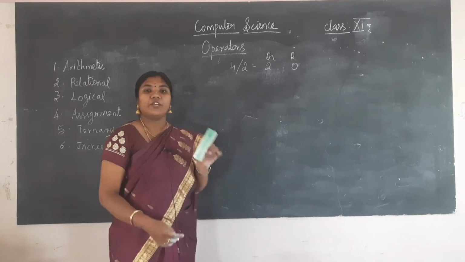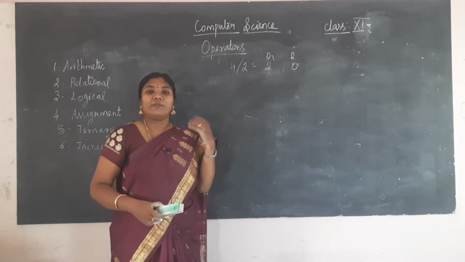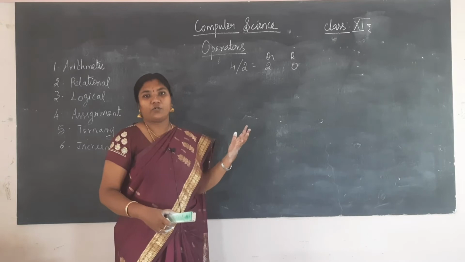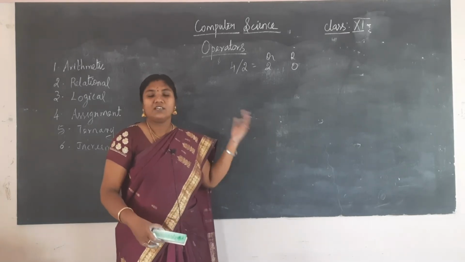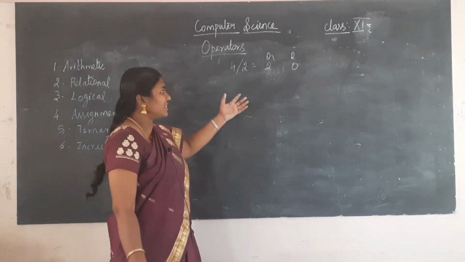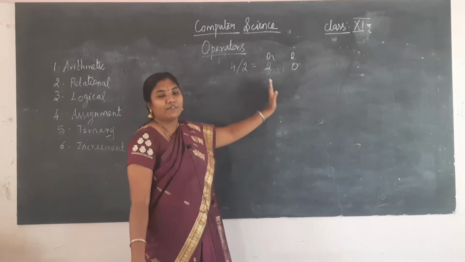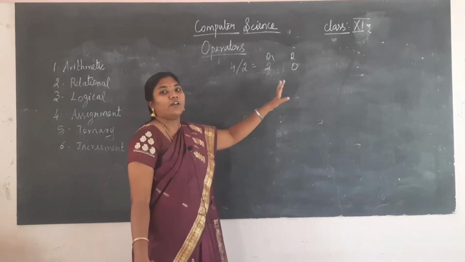Mostly when we divide a number we say the quotient only. We will not be bothered about the remainder, and we will have the quotient in integer or in float.